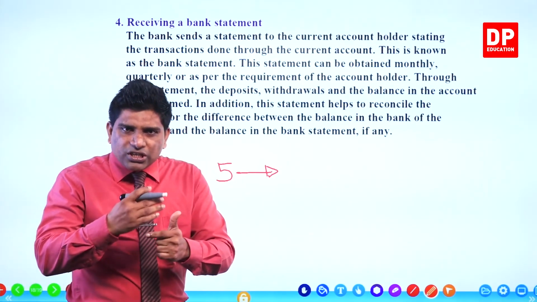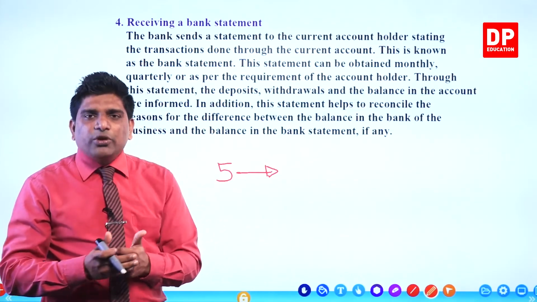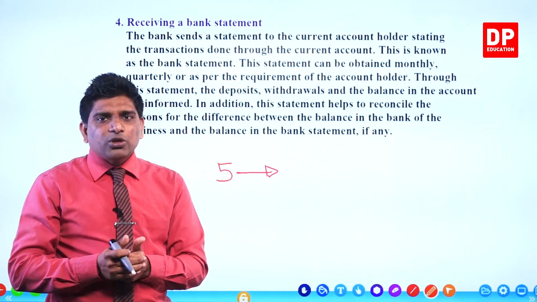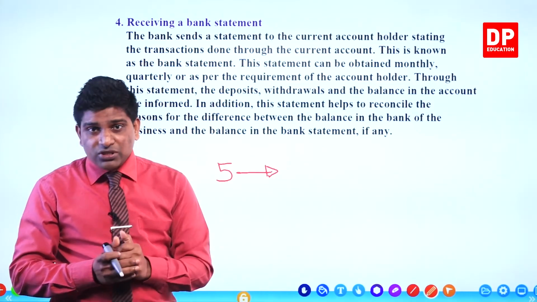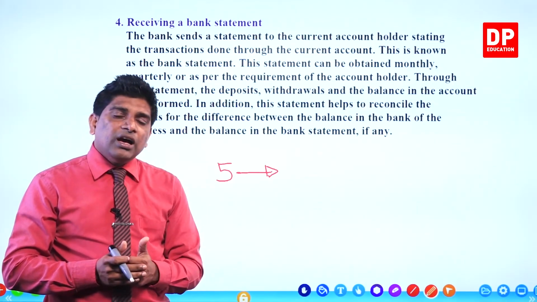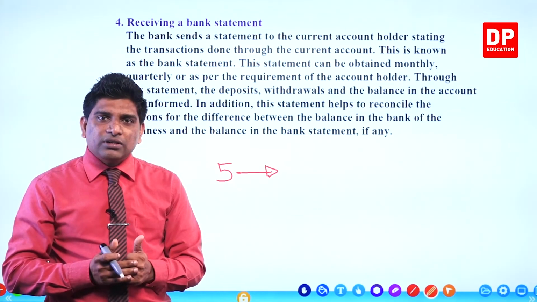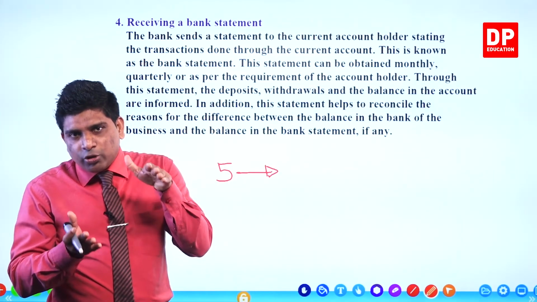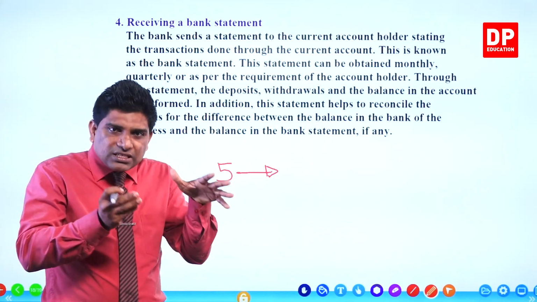You deposited money 10 times during the month, and also you deposited received checks 5 times to your current account. All the transactions done by you during the month are included in this statement.